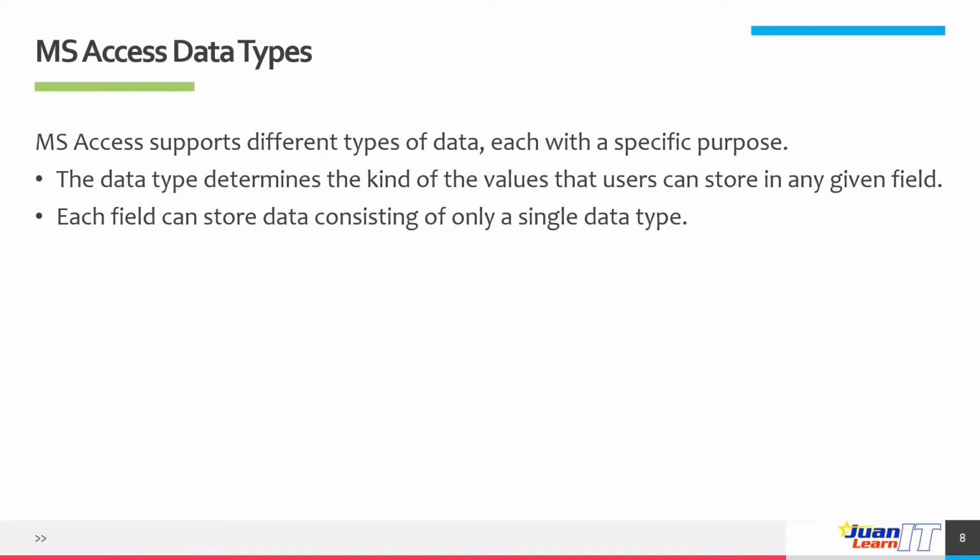A field's data type determines what kind of data it can store. Just like in programming, when you define a variable, you have a data type on it. For instance, if I'm going to declare a variable age, which refers to the age of a user, I have to declare it as int or integer, or maybe double. Each data in the field has a corresponding data type.